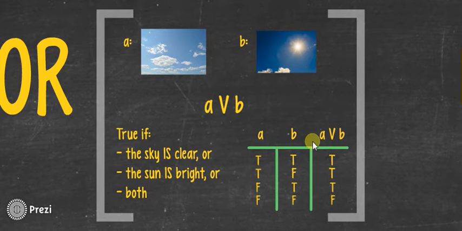A truth table is a way of organizing all possible outcomes of the situation. In this case, the A or B is true if either A is true, B is true, or both.